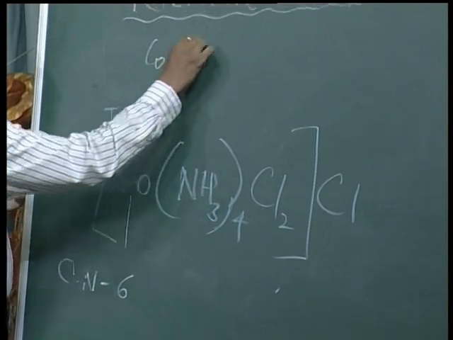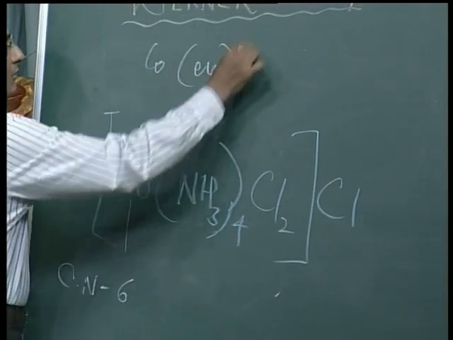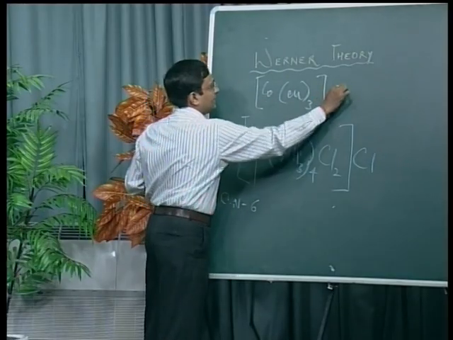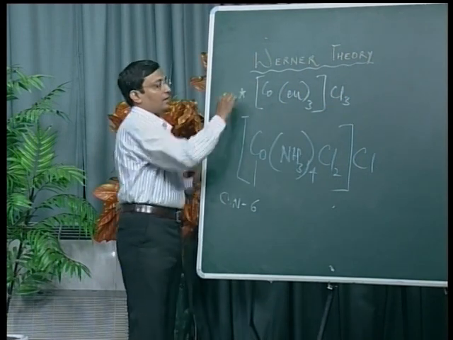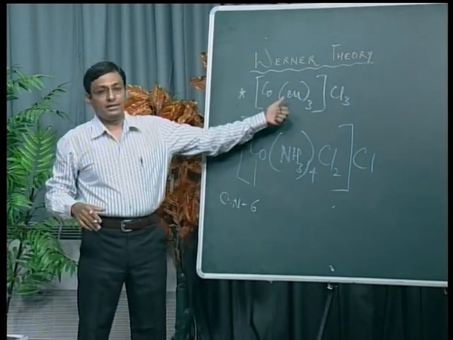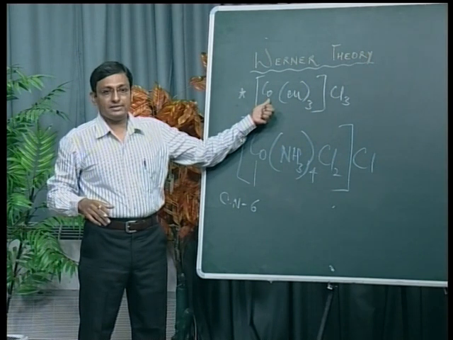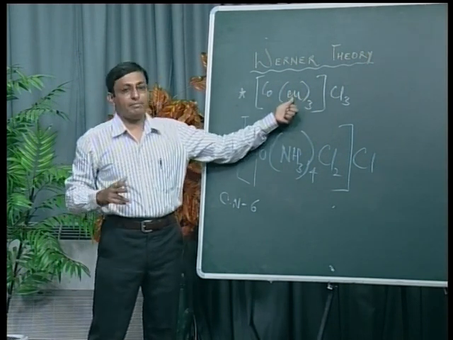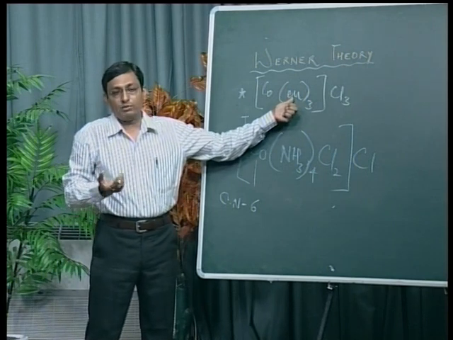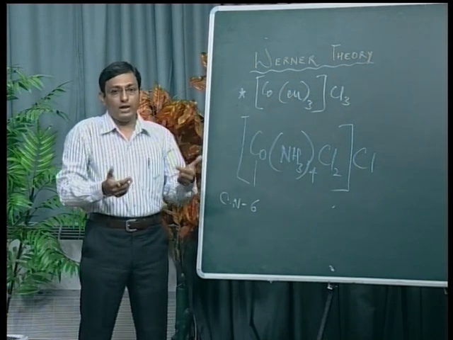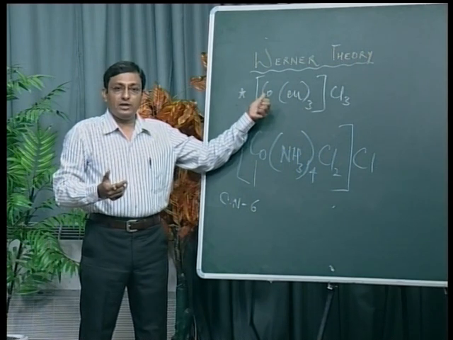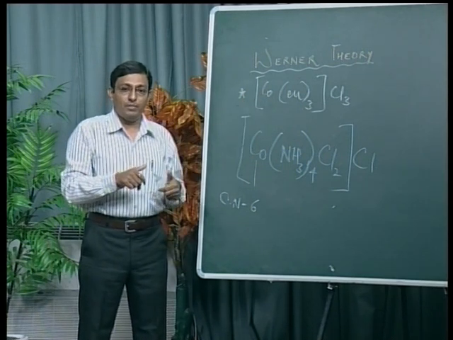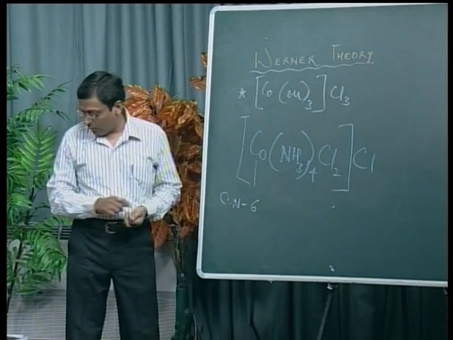If we have, in this case, actually 3 ligands linked with cobalt by secondary valency. But again here the coordination number is 6 because en is a bidentate ligand. Each ligand has the tendency to form 2 coordinate covalent bonds with a metal ion. So here again cobalt is surrounded by 6 coordinate bonds and the coordination number will be 6.